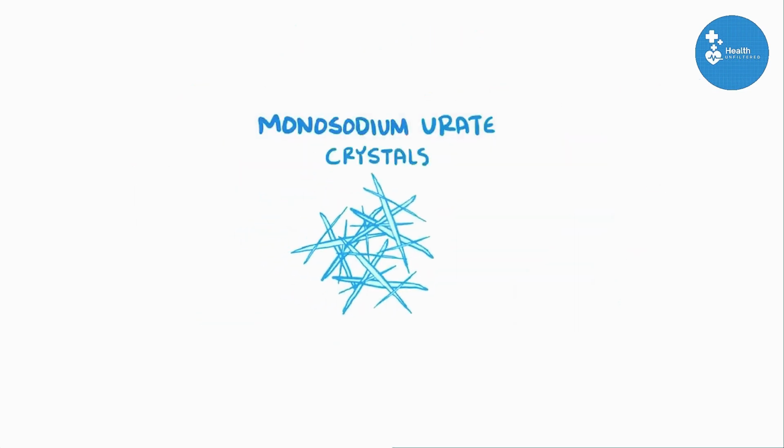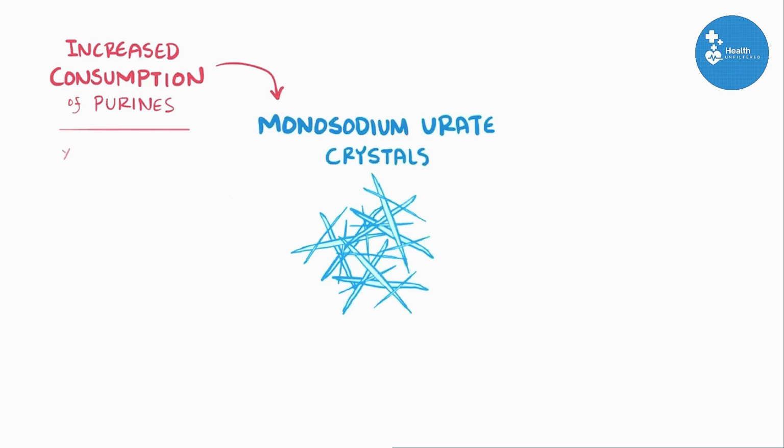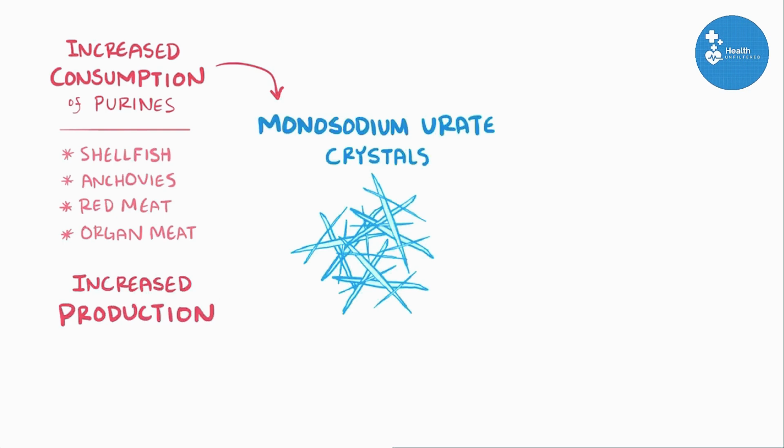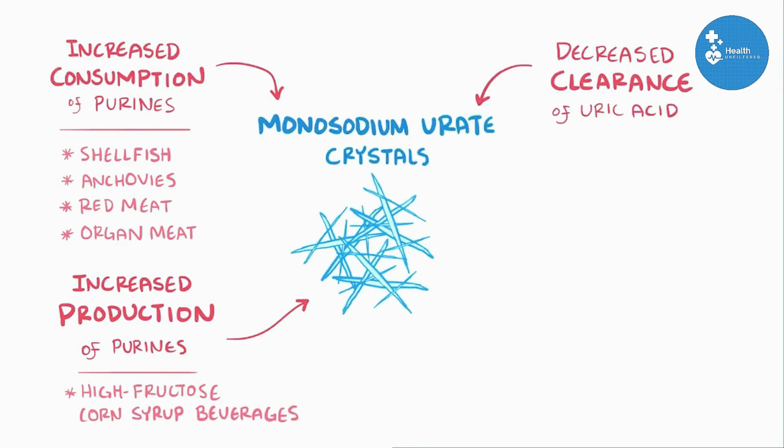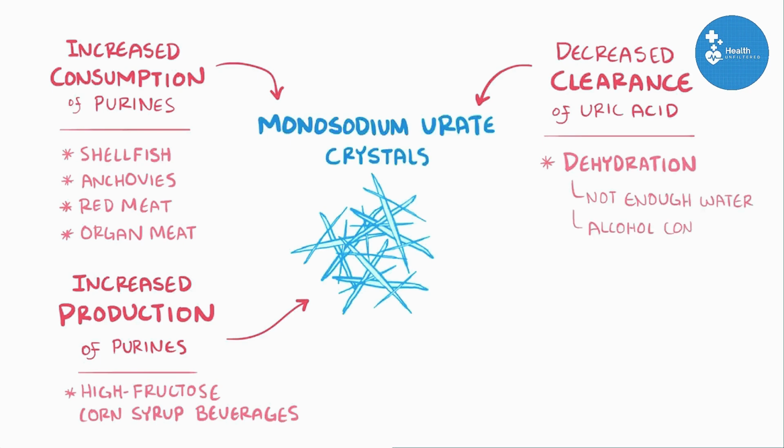These crystals can form as a result of increased consumption of purines, like from consuming purine-rich food like shellfish, anchovies, red meat, or organ meat. Also, though, they can result from increased production of purines. For example, high fructose corn syrup-containing beverages could contribute to the formation of uric acid by increasing purine synthesis. Another way crystals could form is from decreased clearance of uric acid, which can result from dehydration, from not drinking enough water, or consumption of alcoholic beverages, both allowing uric acid to precipitate out.